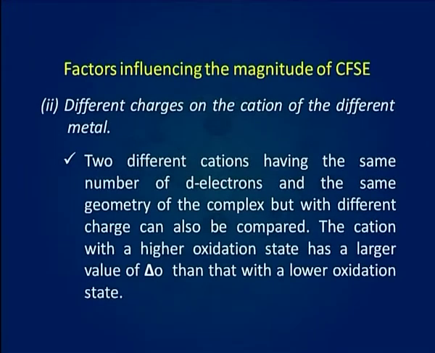Two different cations having the same number of d electrons and the same geometry of the complex but with different charge can also be compared. The cation with a higher oxidation state has a larger value of delta O than that with a lower oxidation state.